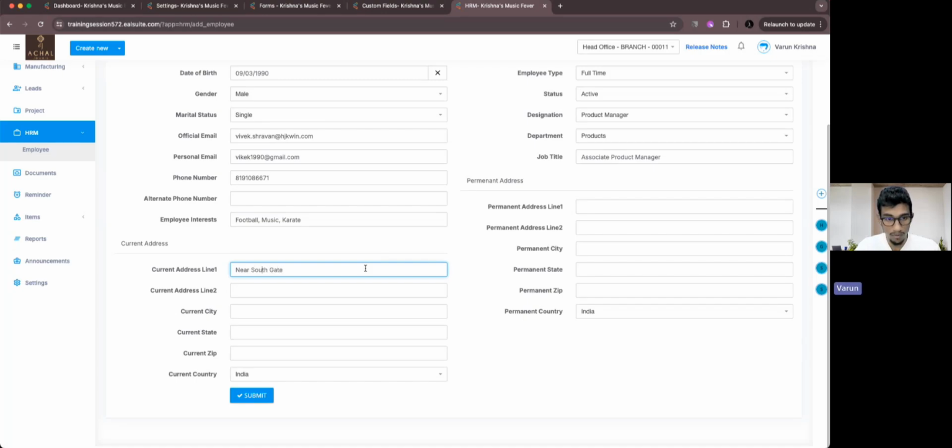Now the address line. We can provide a house number also. So we have Highland Apartments. We can take this near Southgate here into the current address line 2, into the state of Kerala.